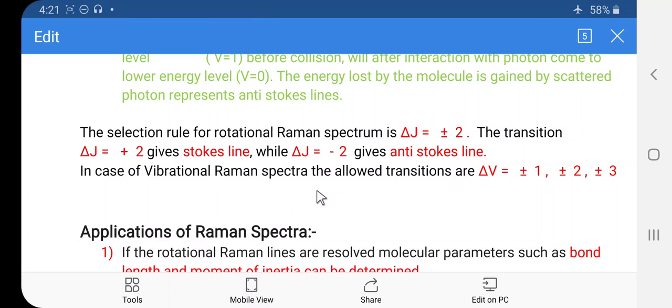So, friends, this is about Raman spectra and its mechanism. When we consider the Raman spectra, three types of lines are observed: Rayleigh lines, Stokes lines as well as anti-Stokes lines. And during the vibrational motion or rotational motion, if there is a change in the polarizability of the molecule, only such molecules are Raman active.